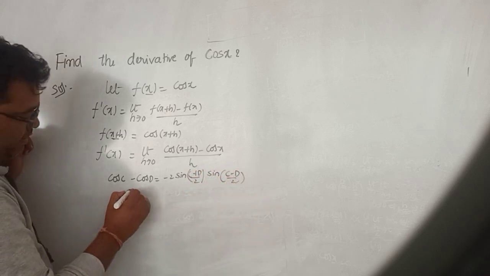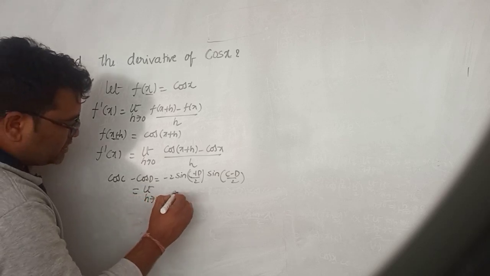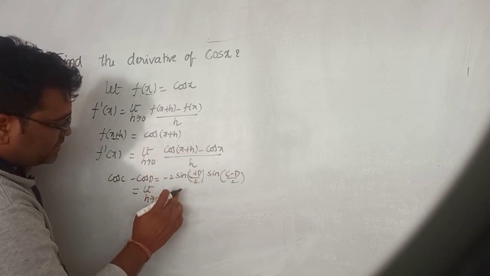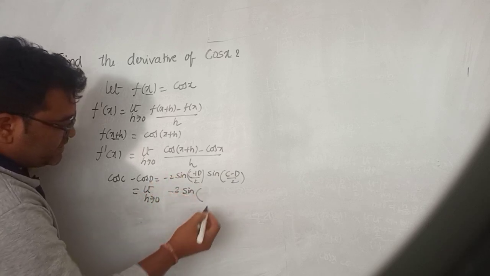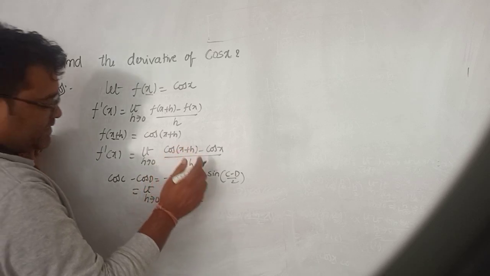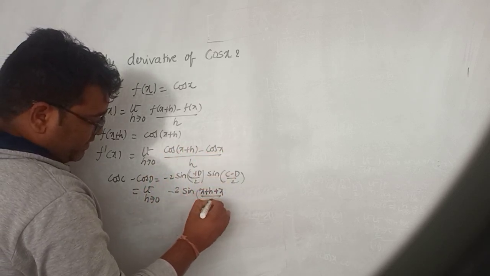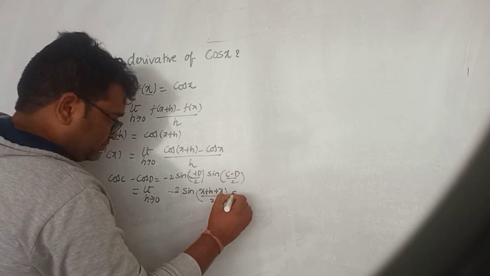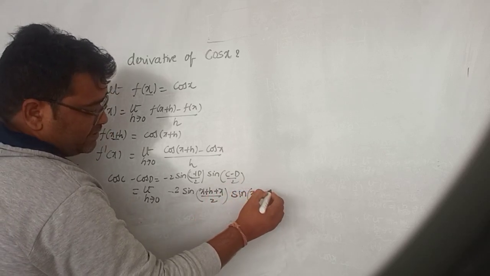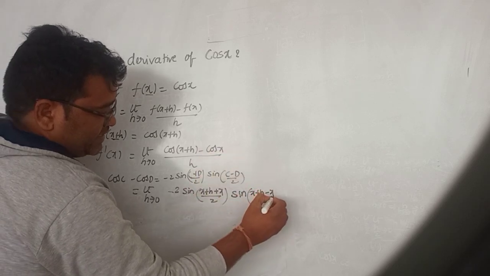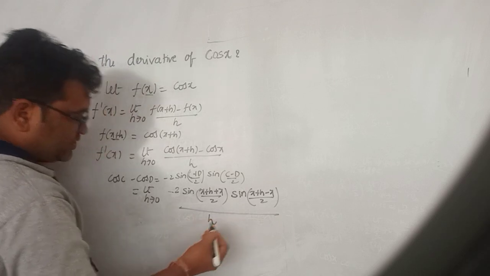So here, limit h tends to 0: cos of x plus h minus cos x is minus 2 sin of, where c is x plus h and d is x, (c plus d) by 2, into sin of (c minus d) by 2, where c is x plus h and d is x, divided by h.